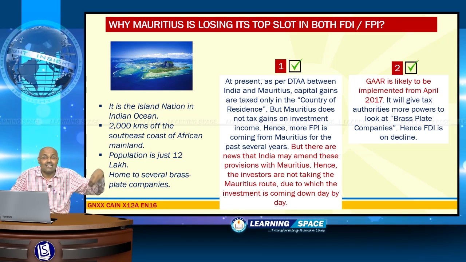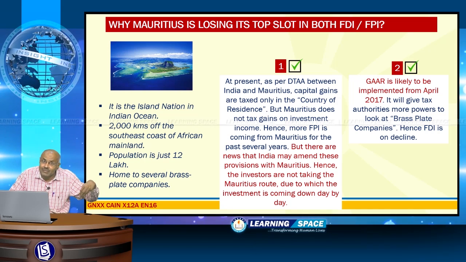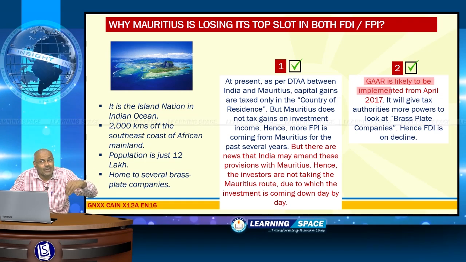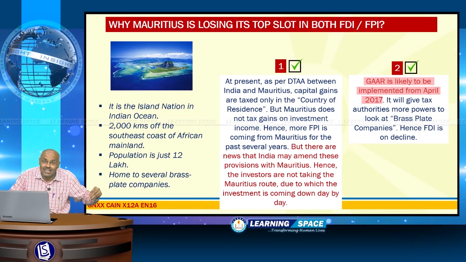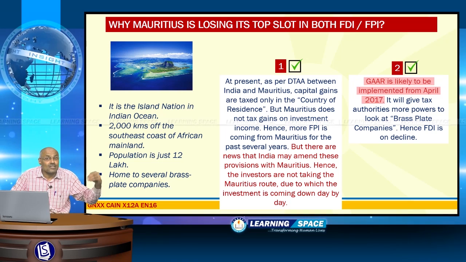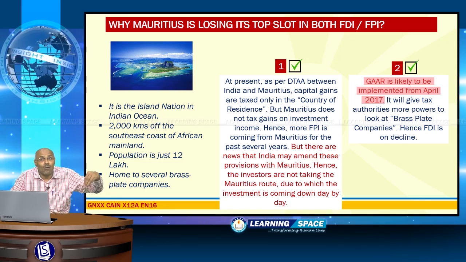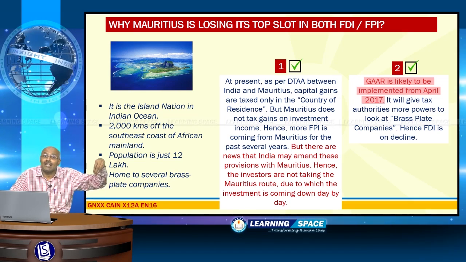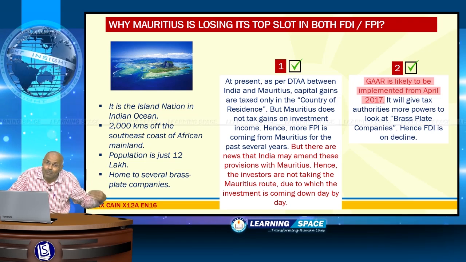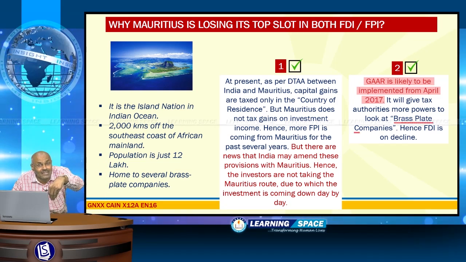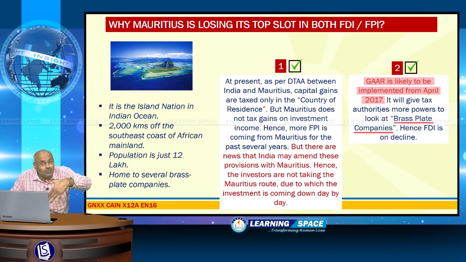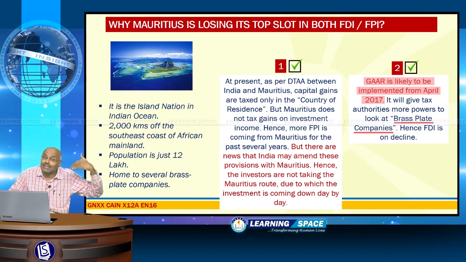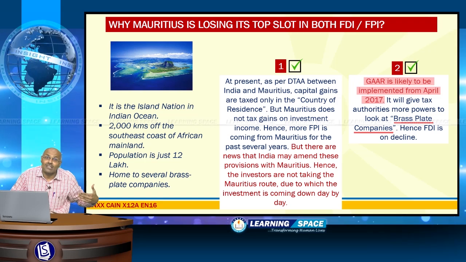This is one reason. The second reason is Indian Finance Minister Arun Jaitley announced that GAAR is likely to be implemented from April 2017. What is meant by GAAR? GAAR is General Anti-Avoidance Rules, and General Anti-Avoidance Rules give the tax authorities more powers to look at brass plate companies, and most of these brass plate companies are situated in Mauritius. That's why the FDI is on decline from Mauritius because of these two reasons.